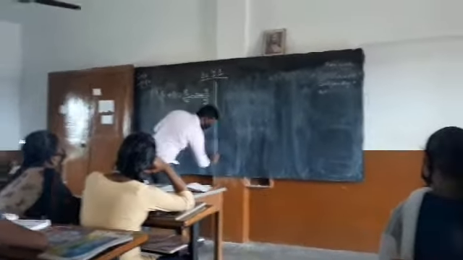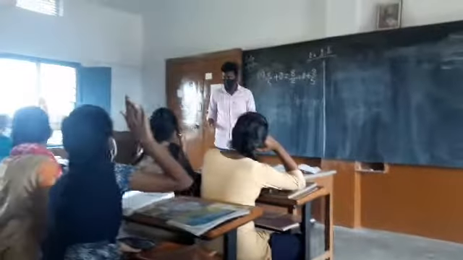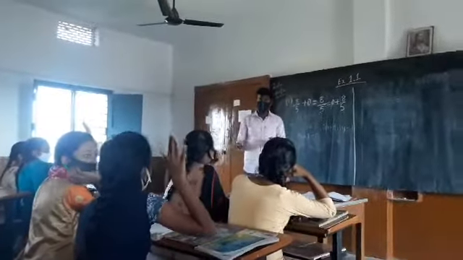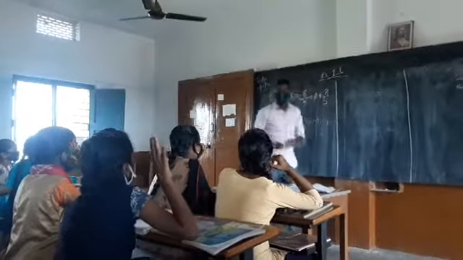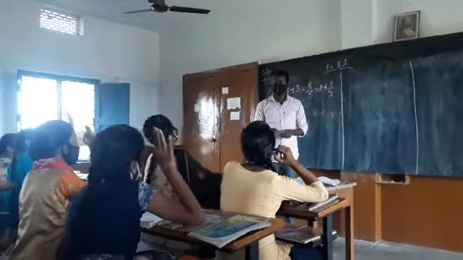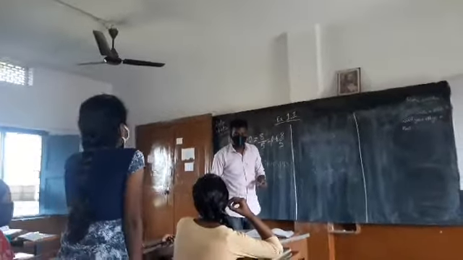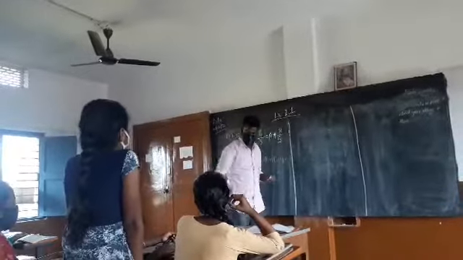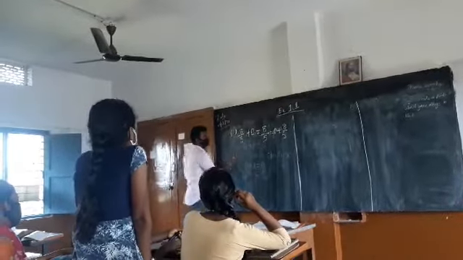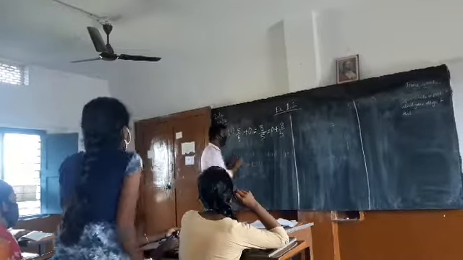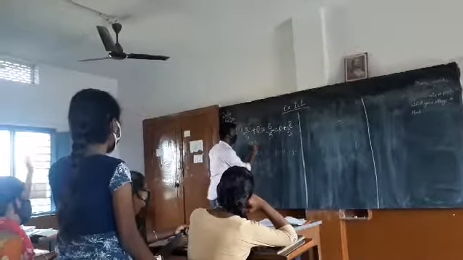Who is ready with the answer for this property? It's easier. Additive identity. Very good. Additive identity property is involved in this representation.